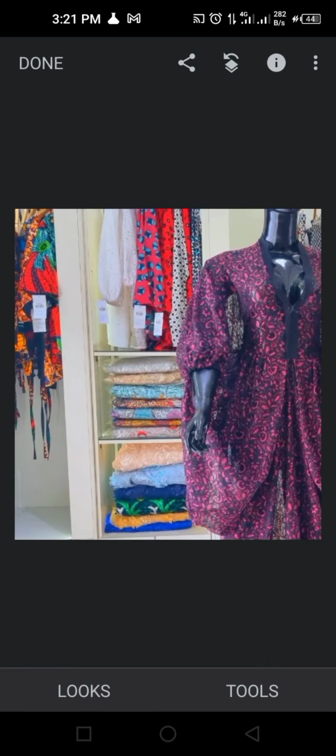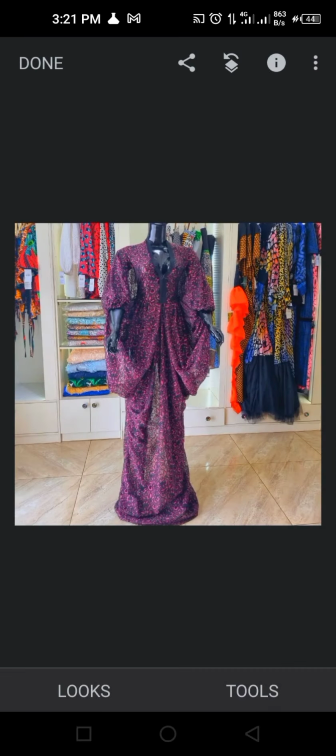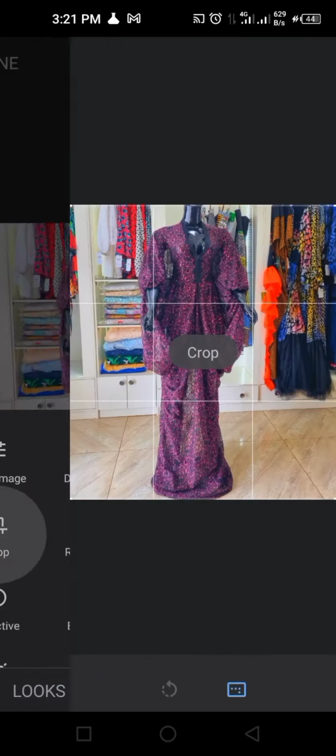So I'm going to go back. If I want to go back, I'll click here. Yes, if I click it once, it's going to undo and go back. So let's go to tools and click on crop.